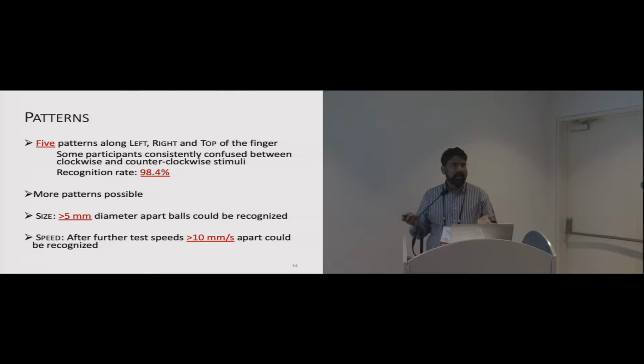In the interview, we asked them about different patterns. We tested 5, but we asked if they could recognize, for example, unidirectional motion instead of going up and down on the left hand side of the finger. If they would be able to recognize only upward movement or downward movement, they said they would be pretty confident to do that. So there is more space for designing more patterns.